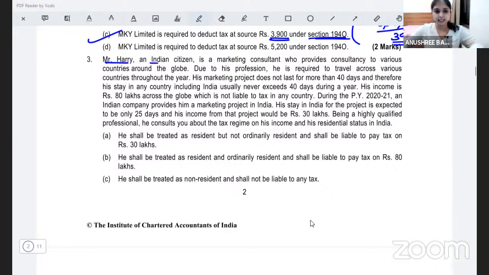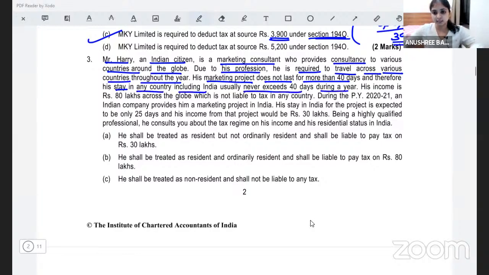Mr. Harry, an Indian citizen, is a marketing consultant who provides consultancy to various countries around the globe. Due to his profession, he is required to travel across various countries throughout the year. His marketing project does not last for more than 40 days, and therefore his stay in any country, including India, never exceeds 40 days during a year. His income is 80 lakhs across the globe, which is not liable to tax in any country.